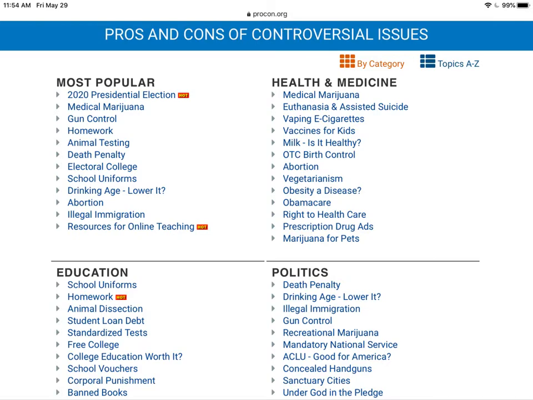Please keep in mind that there are some more mature topics listed here, so make sure that your parents are going to be comfortable with whatever topic you are choosing to research. I'm going to go ahead and click on and take you through a couple of different topics and explain how you can use the specific pages to best conduct your research.